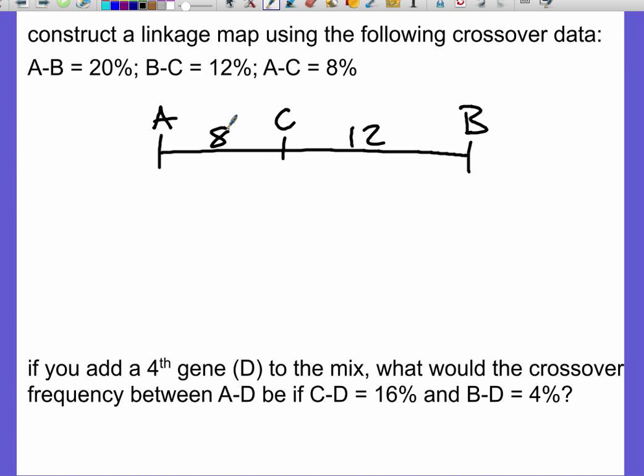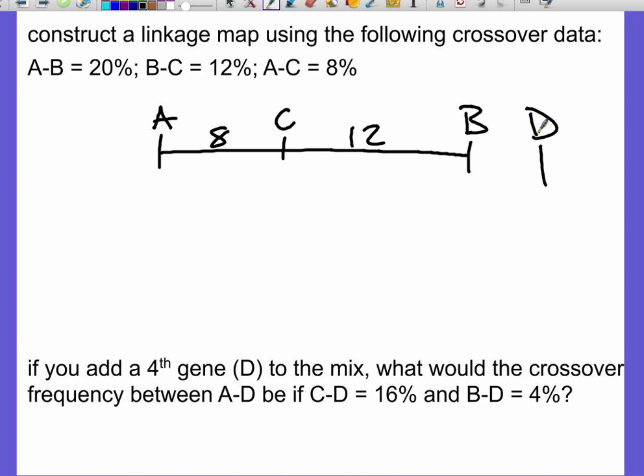So I need to try and add one more gene to this chromosome map that I have up here. Now, logically speaking, it has to be really close to B because it's only 4% away, and it has to be 16 map units away from C. So I could go from C and go to the left, but that wouldn't make any sense because that's just going to take me farther away from B. I need to go from C to the right about 16 map units to place this D. So I'm going to go 4 map units farther than 12 because that would give me 16, somewhere over here.